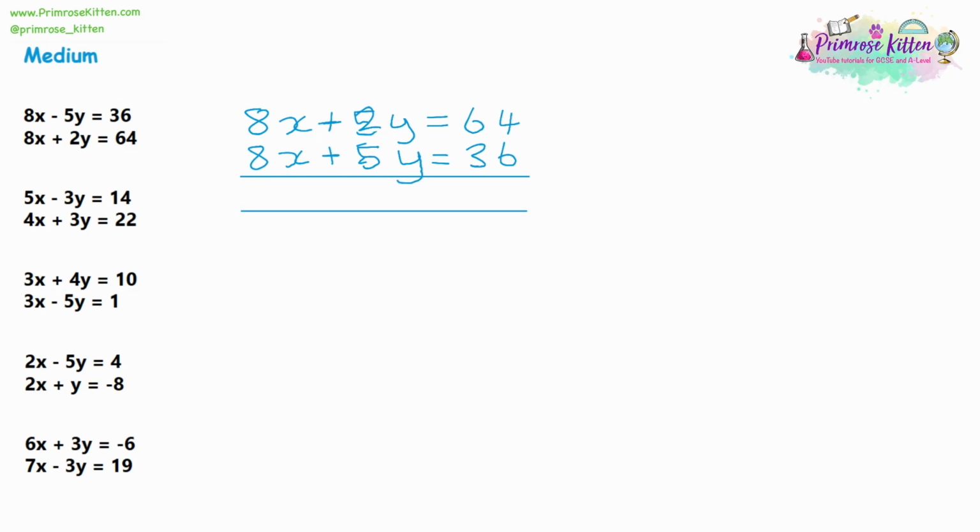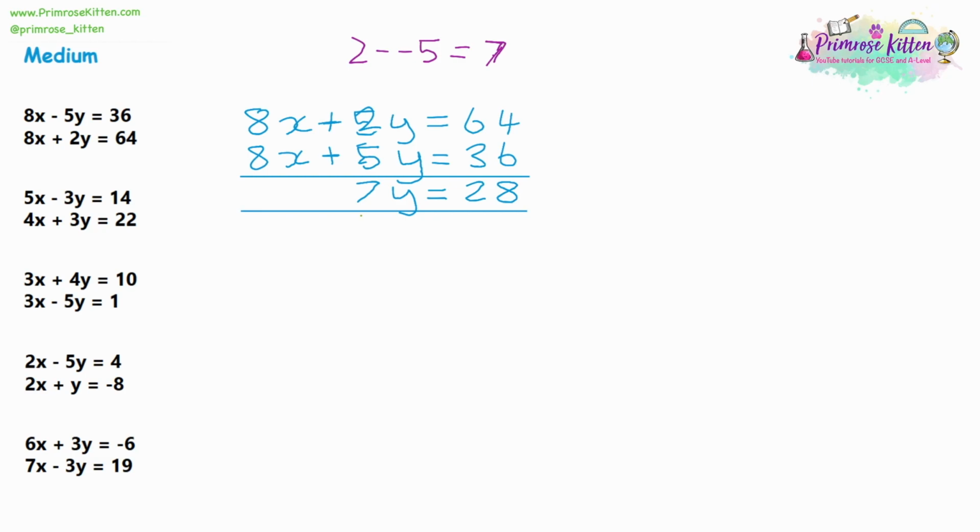Let's subtract. 8x take away 8x is 0x. Then, be careful with this, we've got 2 take away negative 5, and that's going to equal a positive 7. A double negative is the same as adding. Double negatives cancel out. So we've got 7 lots of y. And then we're going to do 64 take away 36, 28. If you're not sure on that, feel free to do a column subtraction and work it out that way.